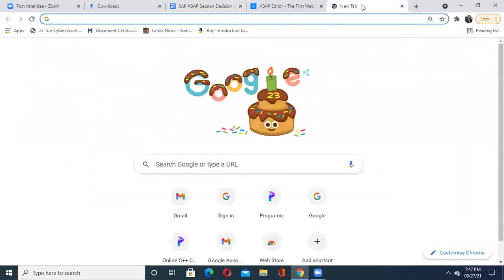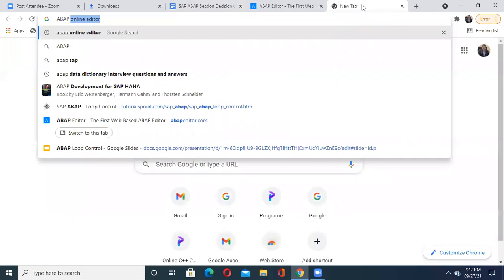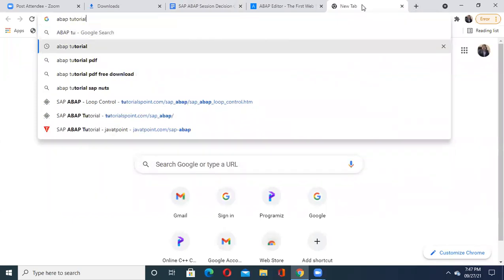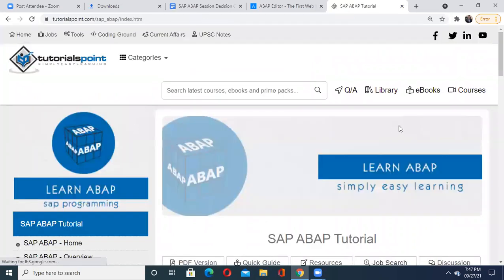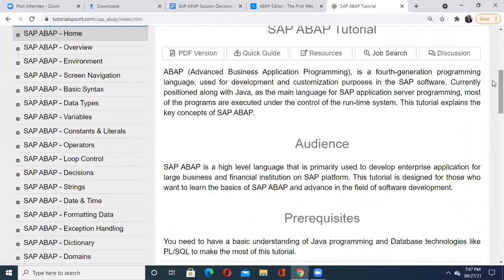Now let us go here to the ABAP tutorial. Yes, and I would like to show you the topics which we have covered so far. See, we started with so many things. We discussed overview, environment, screen navigation, basic syntax, data types, variables, constants and literals, operators, loop control, decisions.